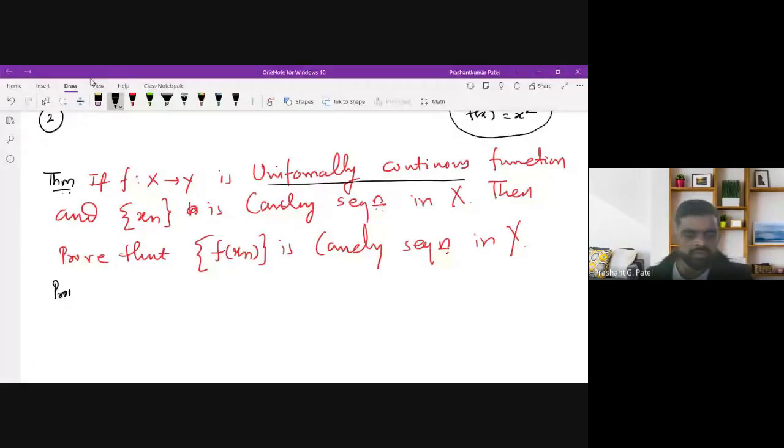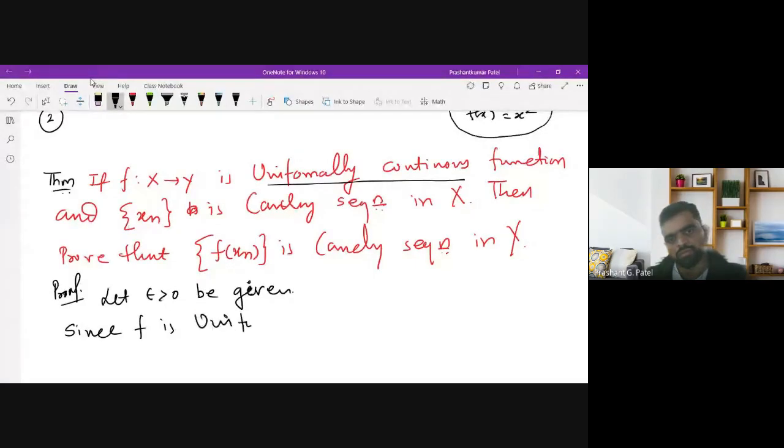So let's give the proof of this. Let epsilon be given. Let's say this epsilon is given. Since f is uniformly continuous, there exists a delta greater than 0, depending only on epsilon.